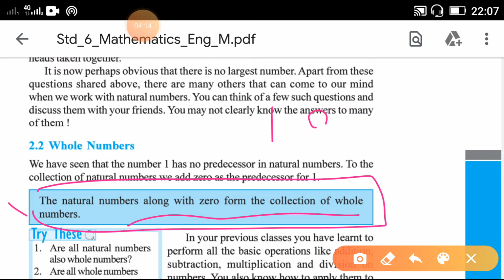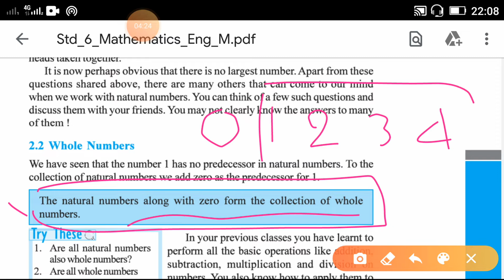What are the natural numbers? 1, 2, 3, 4. So natural numbers along with 0. Natural numbers are 1, 2, 3, 4 up to infinity, and in whole numbers you have to include 0 also. So whole numbers start from 0: 0, 1, 2, 3, 4 up to infinity.